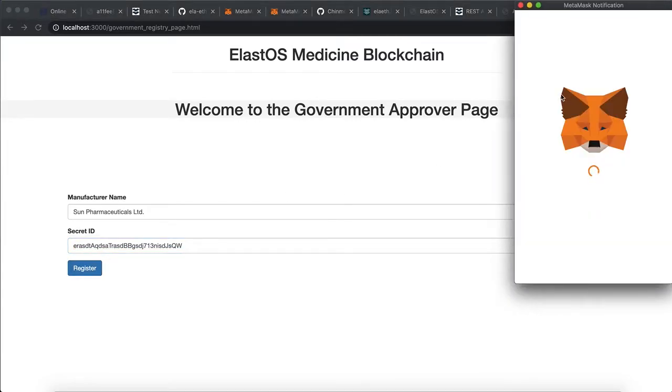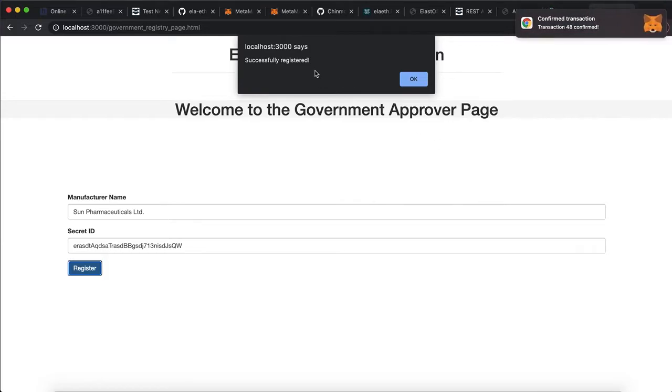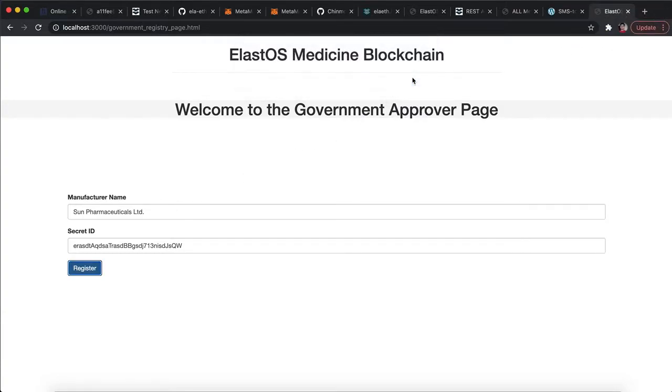So we click on register. This will open up the gas bill, and if you confirm, we will get a notification that this particular manufacturer has been successfully registered. So click on OK. Alright, so this way the government can register the manufacturers.